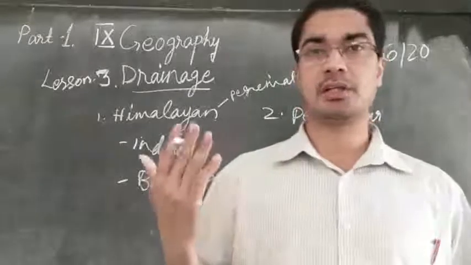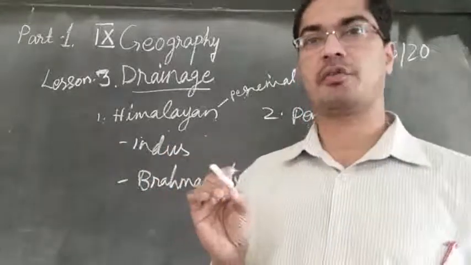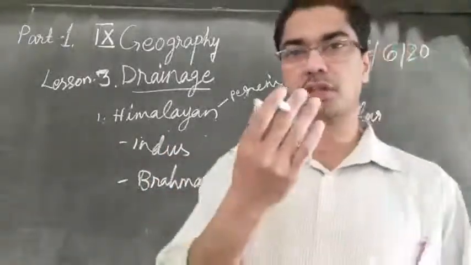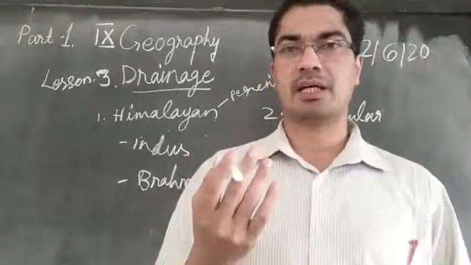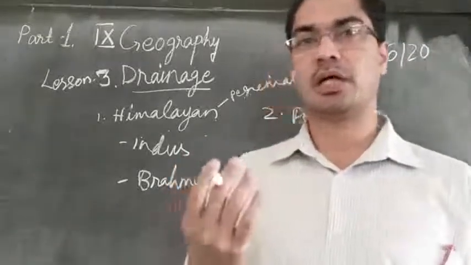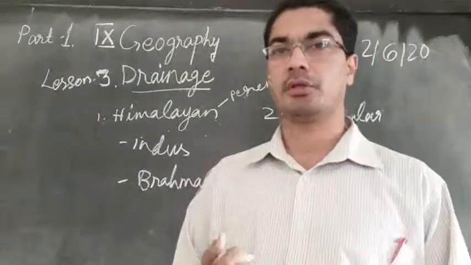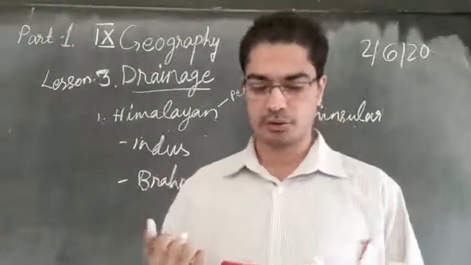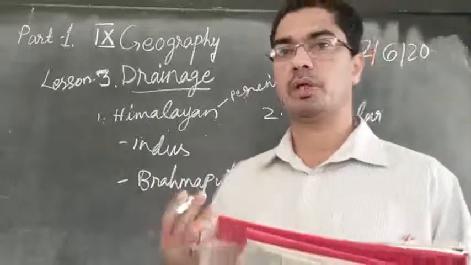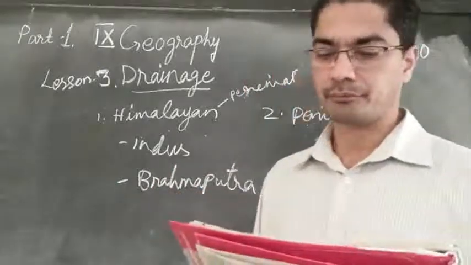That's why we learned earlier the northern plains is very fertile land because of all this new fertile soil, especially the alluvium soil that is brought down by these Himalayan rivers. So that way the plain becomes very fertile land.